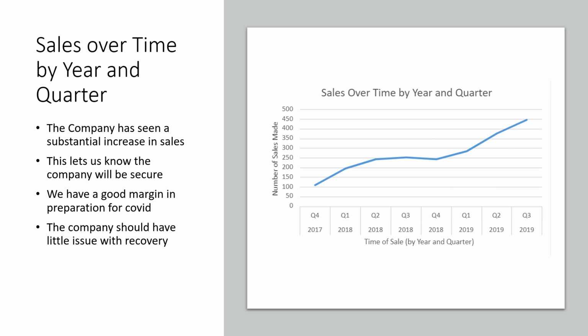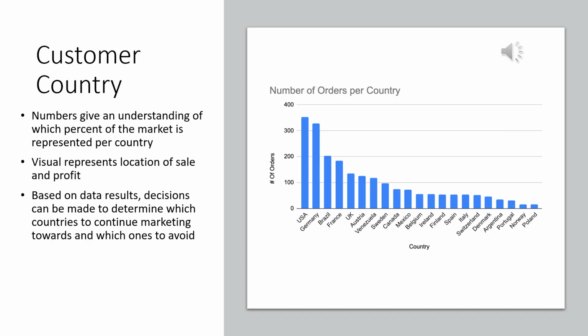We can use this information to know what the company will be secure for post-COVID lockdowns. We will more than likely see a decrease in sales due to COVID, but we still have plenty of room to operate with a margin of profit. If we continue to operate at the same level of increase we have in the past, the company will have no issue in recovering from any mishap that may occur from COVID.